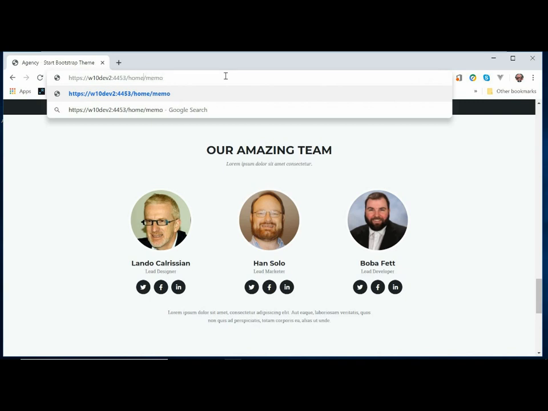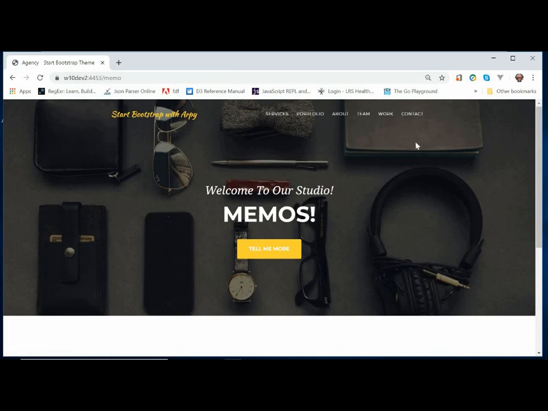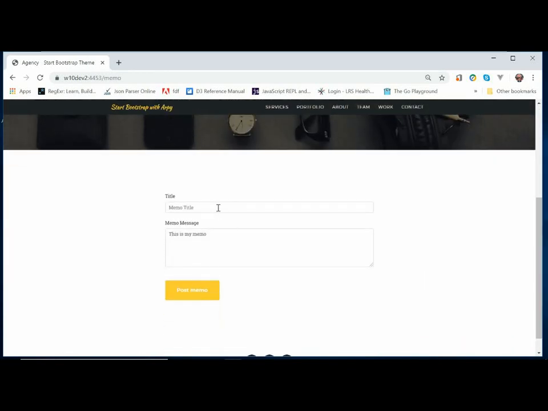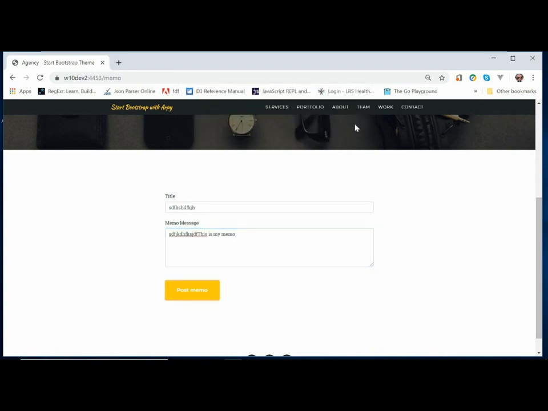Not home, Memo. We'll go back to Memo. And we've got one extra button which wasn't in the other theme, so we might have to deal with something with that. But there's our message. There's our stuff with the new theme. Blah, blah, blah. And post, and it says your memo has been posted. So you see that is the beauty of server-side rendering. Just drop in the whole new thing. You could actually make it, so long as those tags are the same, you could put any style. It doesn't have to be Bootstrap. There's a whole lot of different ones that could be. Okay.